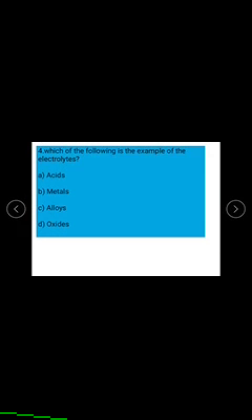The next question is, which of the following is an example of the electrolytes? Acids, metals, alloys, oxides. In this, the right answer is acids, because acids, bases, and some aqueous salt solutions act as electrolytes.